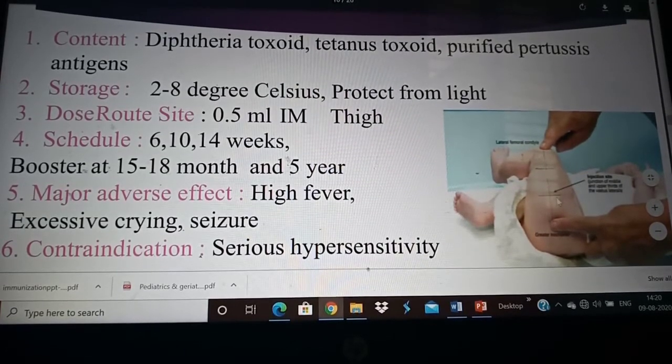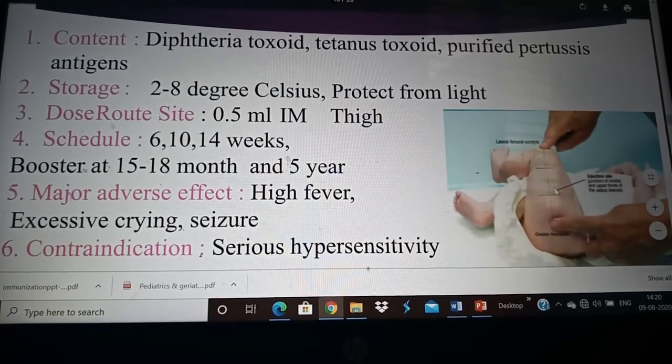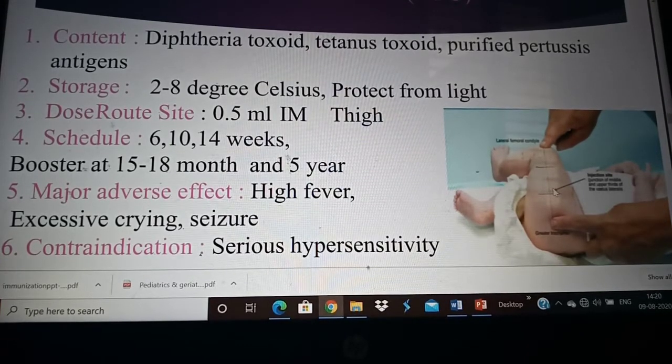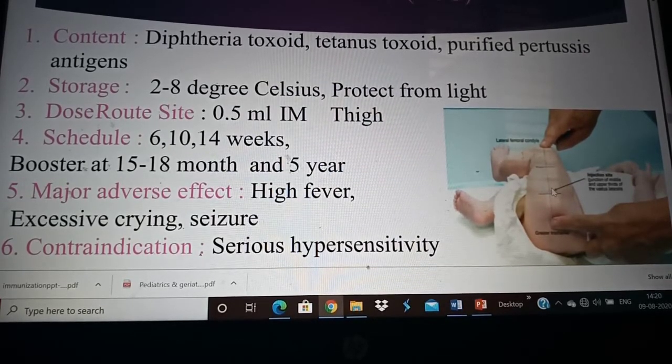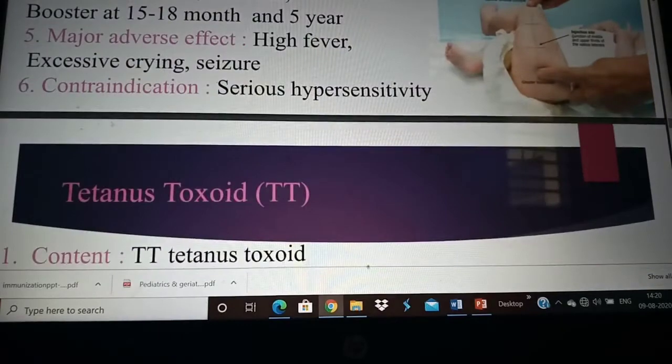DPT. This is administered at 6 weeks, 10 weeks, 14 weeks and a booster dose is given between 15 to 18 months and also at 5 years. The major adverse effects are some children can have high fever, excessive crying and some children can also present with seizure after a DPT vaccine. The contraindications are serious hypersensitivity. Any hypersensitivity or reaction to this injection, this vaccine should not be given any further.